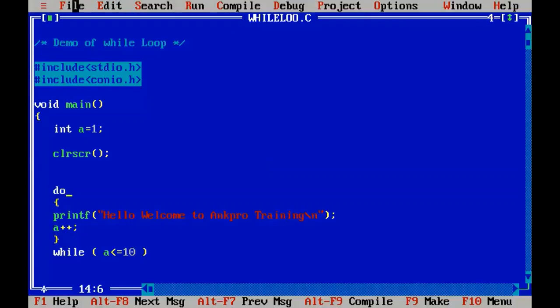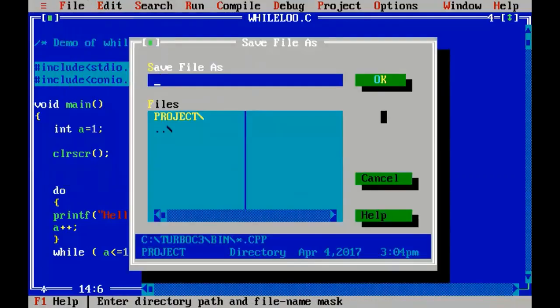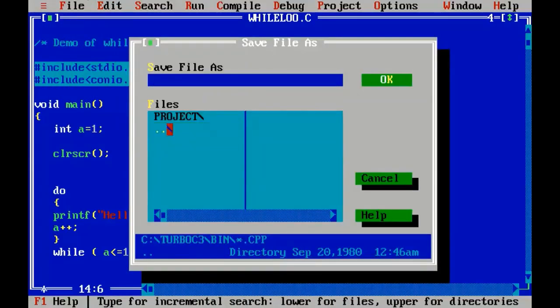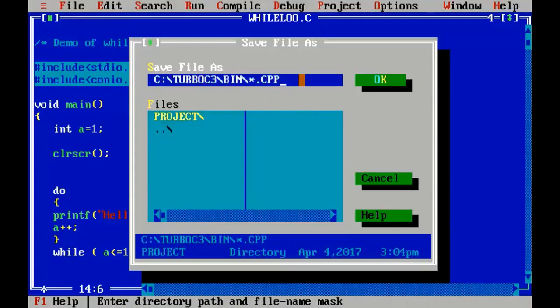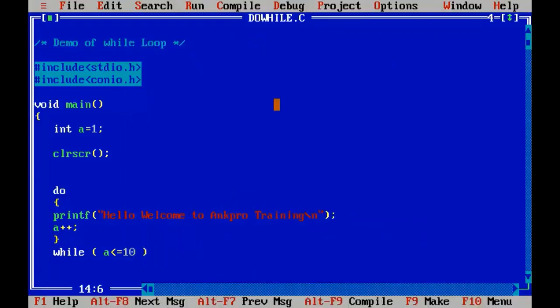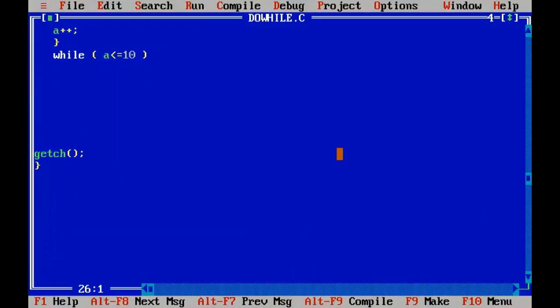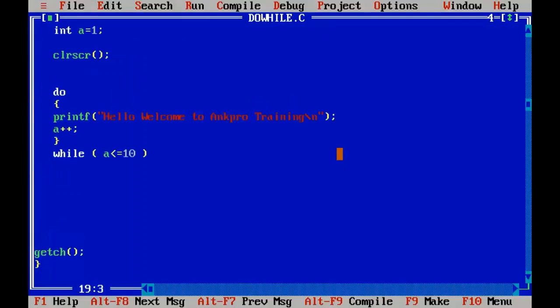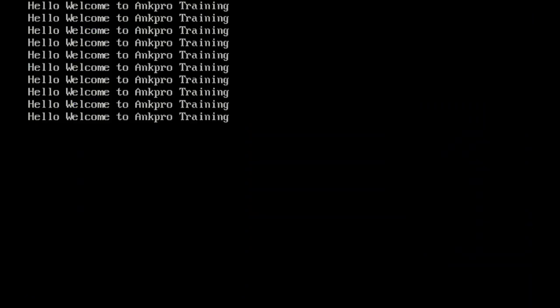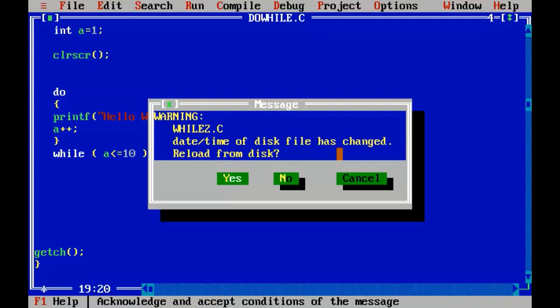So let's save this as do while.c in the bin folder. Let's go and run this program. Control F9. Okay, so we missed the semicolon here. Don't ever miss the semicolon after the while condition, right? Control F9. Yeah, we got the same result using the do while.